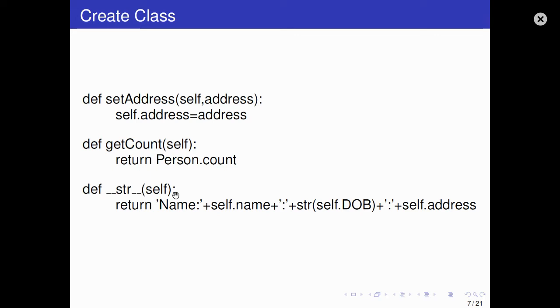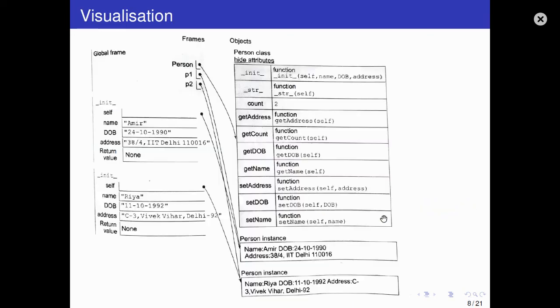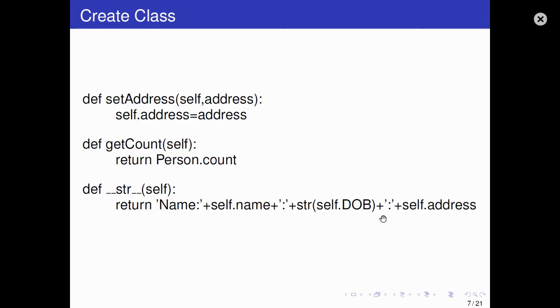Self is the object, and it will return the name in string form, then self.name, whatever name you have given in the object. Then a colon will be printed, then the string self.date_of_birth plus a colon, self.address. So it will print like this. Let me show you this program.